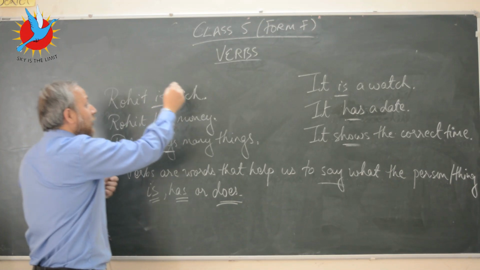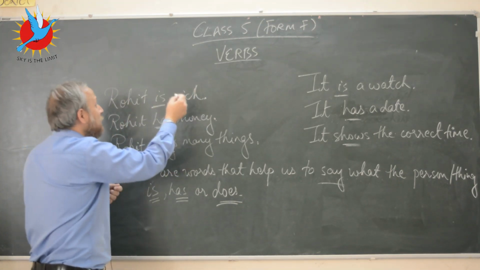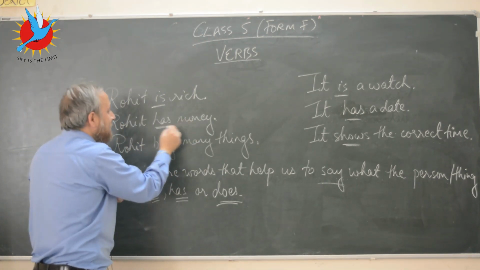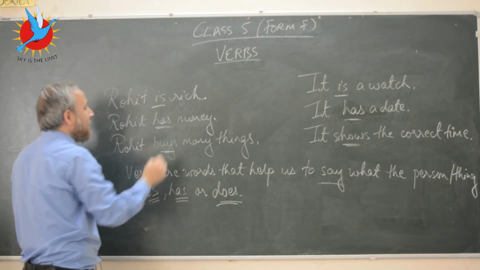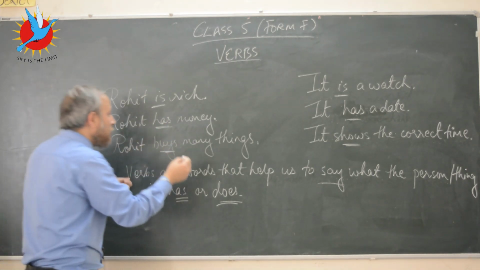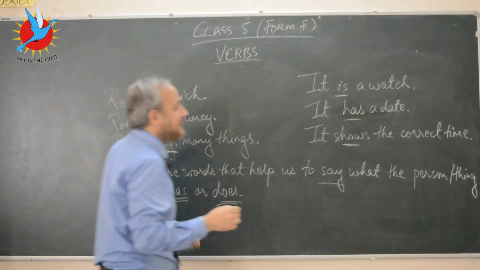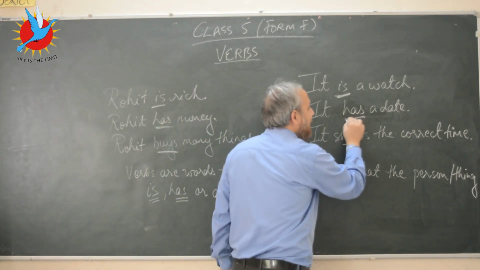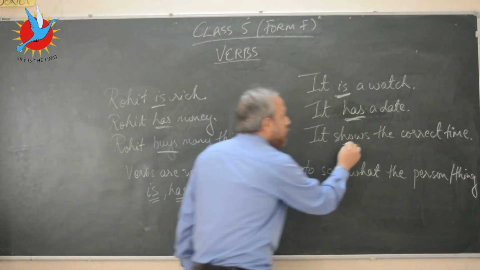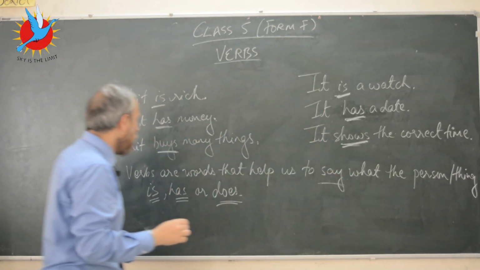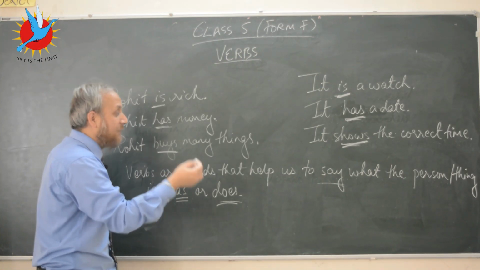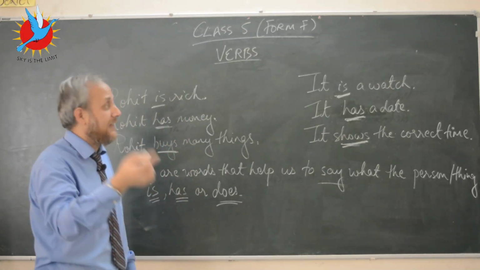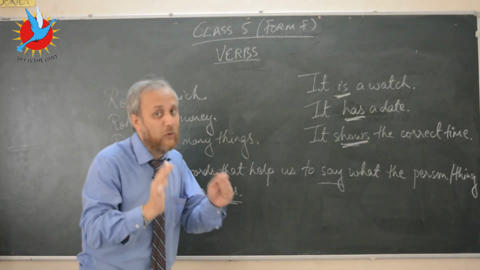Okay, so what is Rohit? Rohit is rich. So this word is helping us to say what Rohit is. Okay, Rohit has what? Rohit has money. So this word is helping us say that Rohit has money. So what does Rohit do? Rohit buys many things. Okay, what is it? It is a watch. What does it have? It has a date. What does it show? It shows the correct time. So what are verbs? Verbs are words that help us to say what the person or thing is, has, or does. Okay, this is one way of looking at verbs.